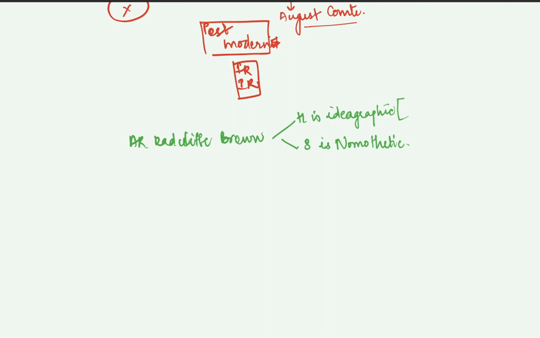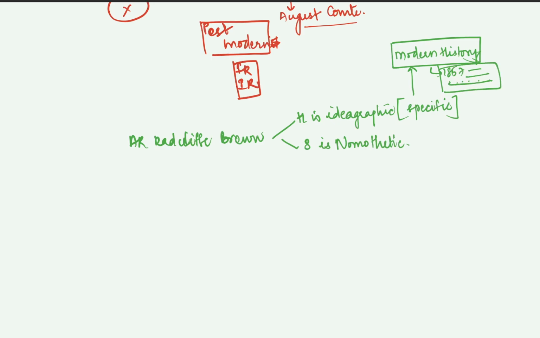Ideographic means it talks about a specific incident. For example, when we're preparing for any exam, we read this title called modern history. It can be learnt in history in a specific way, starting with the 1857 revolt and going on till the independence time. We know the specific timeline. Things happen in a specific way with a specific timeline. Whereas nomothetic means that it is a study of generalizations.